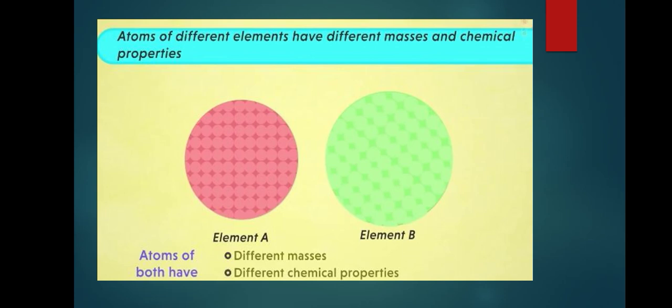Okay, for example, if we take an iron element, that iron element has different atoms, meaning iron has different masses, and iron also shows different chemical properties. If we take oxygen, oxygen also has different masses and also shows different chemical properties. These atoms of both have different masses and different chemical properties.